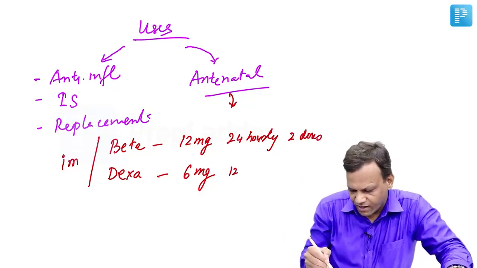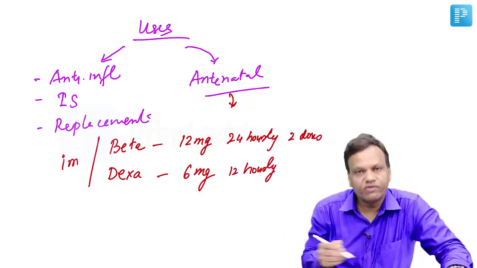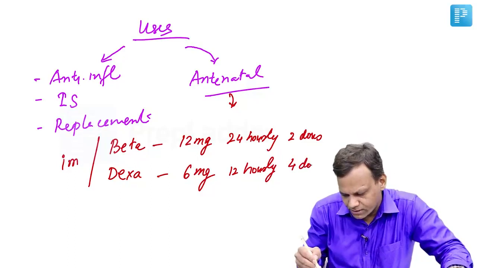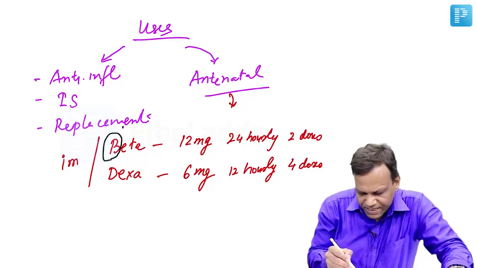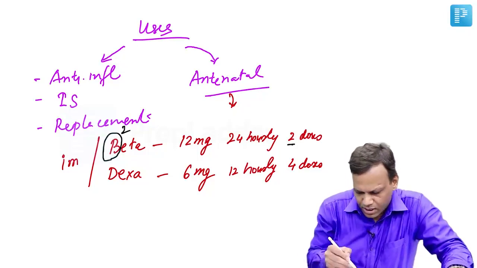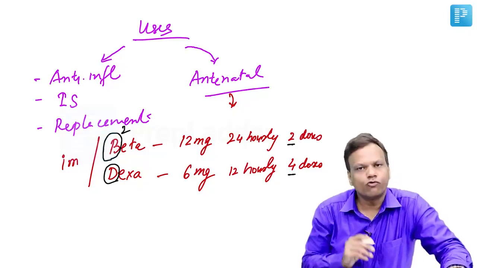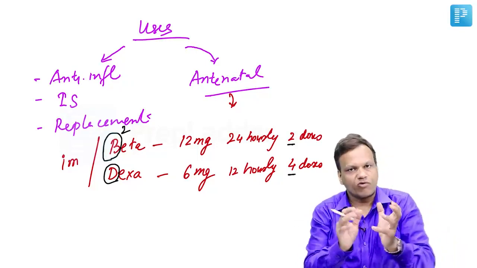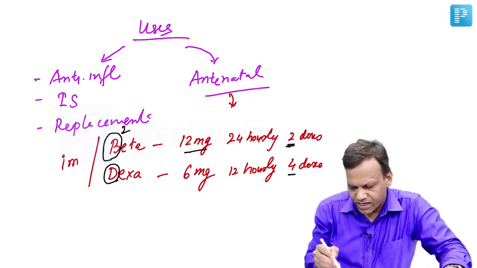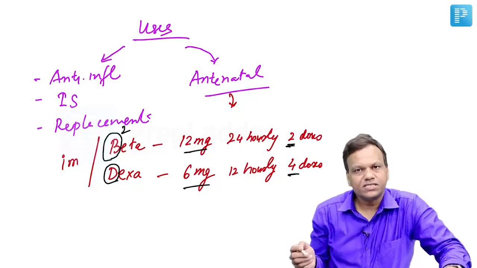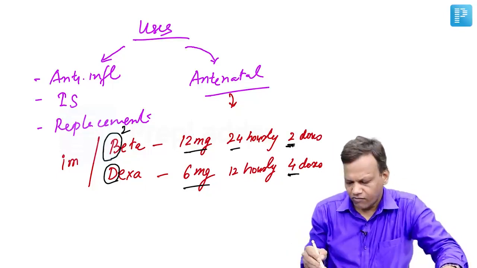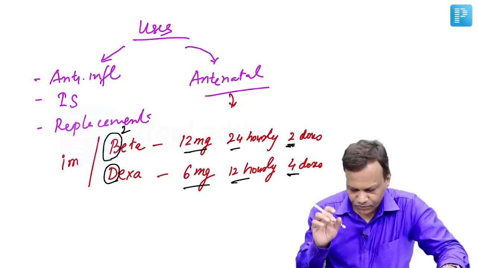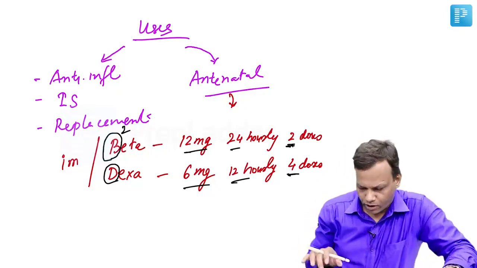Whereas dexamethasone is given 12 hourly. That means after every 12 hours we will give a dose, and total 4 doses. Okay. So you can remember this. Beta, B is the second letter, so it is given in 2 doses. Dexa, D is the fourth letter, 4 doses. So 2 doses of 12 milligram each, 4 doses of 6 milligram each, so total dose is 24, and total duration makes it 48. So 2 into 24 is 48, 4 into 12 is 48. Okay, so that is antenatal use of glucocorticoids.